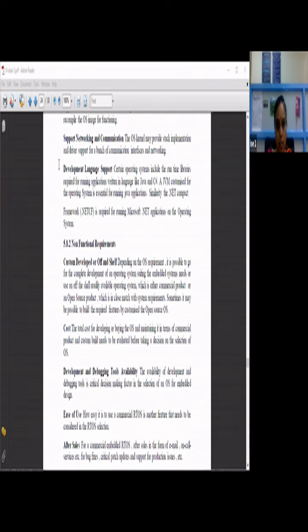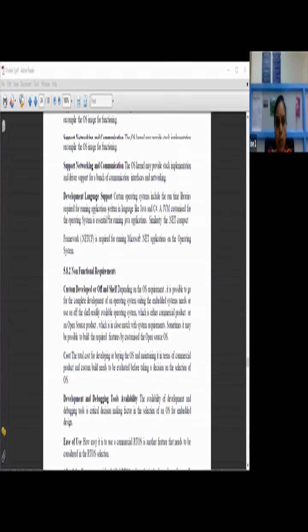Then development language support. This is also important. Certain operating systems include the runtime libraries required for running applications written in languages like Java and C#. For that you require a JVM customized for the operating system, which is essential for running Java applications. Similarly, the .NET Compact Framework is required for running your Microsoft .NET applications on the operating system. You need to take care of this, because you will be writing your code in different kinds of languages: C, C++, C#, Java, embedded C. So many languages you are going to use, so the operating system you use needs to support that development language also.